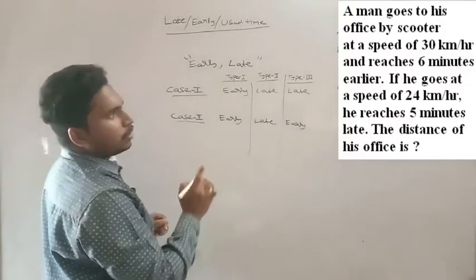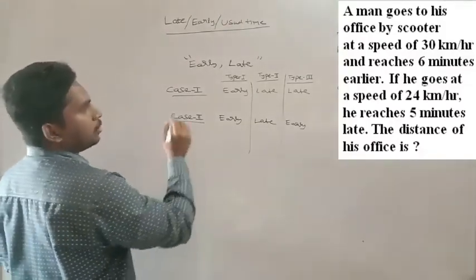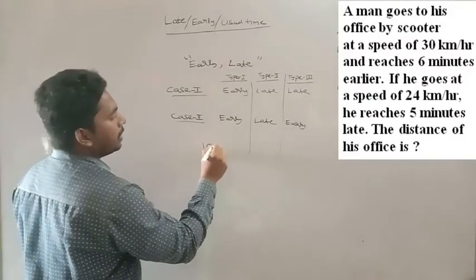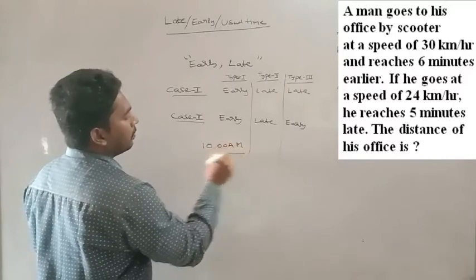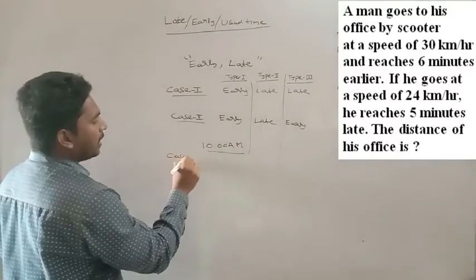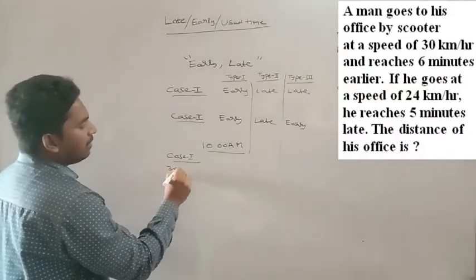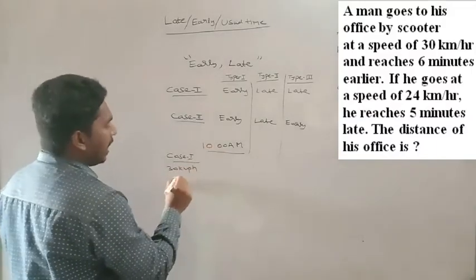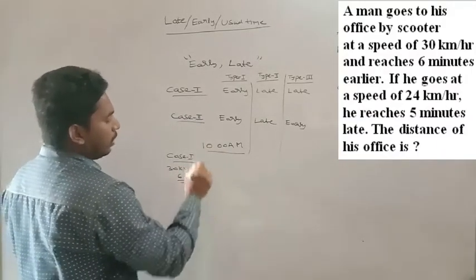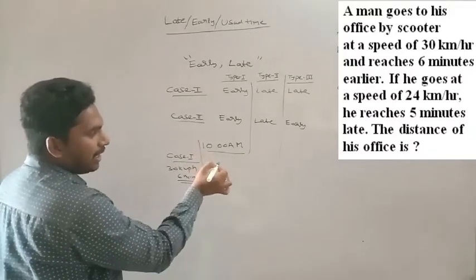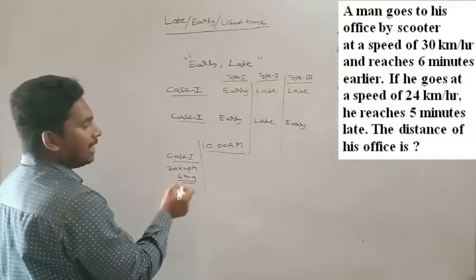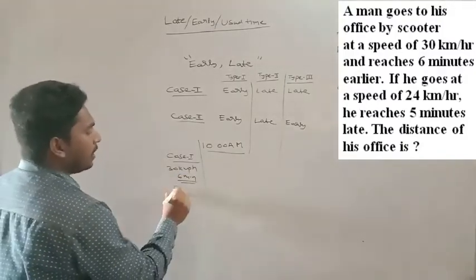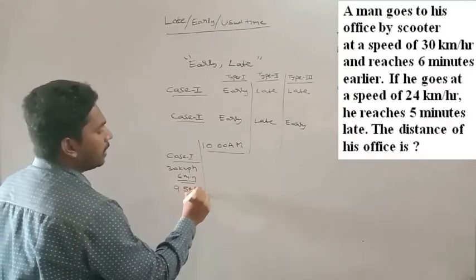As per the question, let us assume his office timing is 10 a.m. What is happening in case 1? He is traveling with a speed of 30 kmph and reaching 6 minutes early. If the timing is 10 a.m. and he reaches 6 minutes early, at what time does he reach his office? That will be 9:54 a.m.